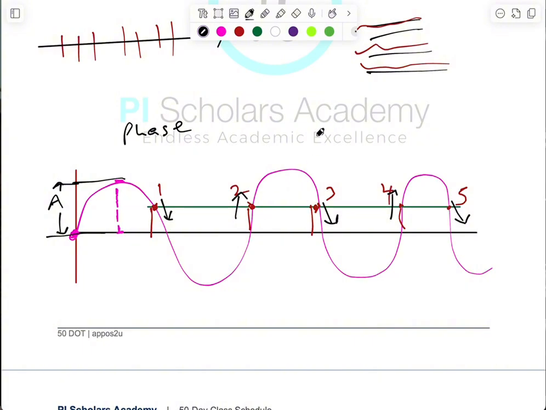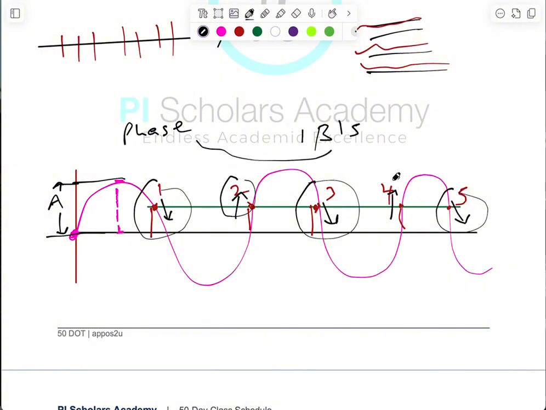So now, using the second place, they must be moving in the same direction. Meaning that 1 is going down, 3 is going down, 5 is going down. So that means that 1, 3, and 5 are in phase. And 2 and 4, they are also what? In phase. So when you have 2 points like that that are in phase, consecutive.